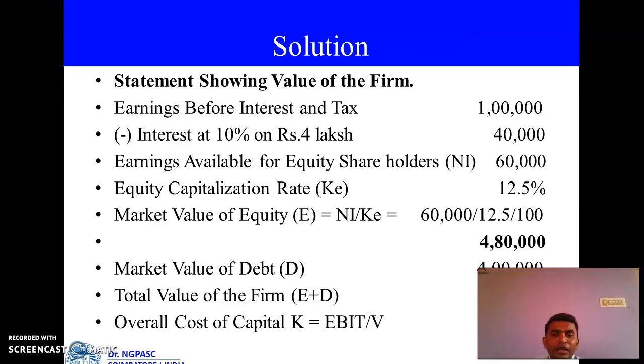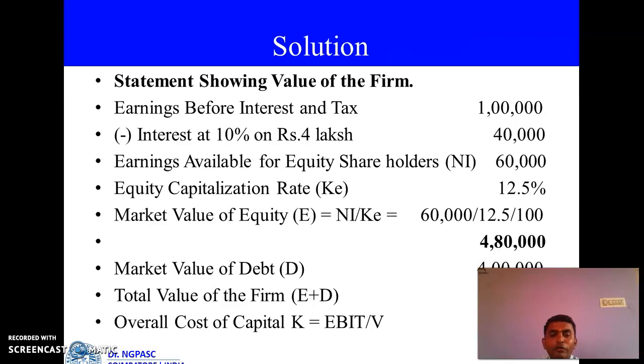Okay. So what is the EBIT value? EBIT value is 1 lakh minus interest or 10% on debentures 4 lakh. 4 lakh into 10 divided by 100, you get 40,000. Therefore 1 lakh minus 40,000, you get 60,000. That is called NI. It means earnings available for equity shareholders. Next, equity capitalization rate is 12.5%.